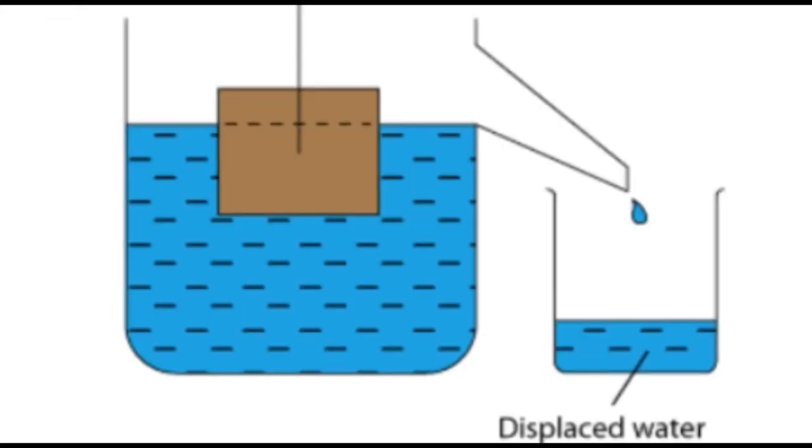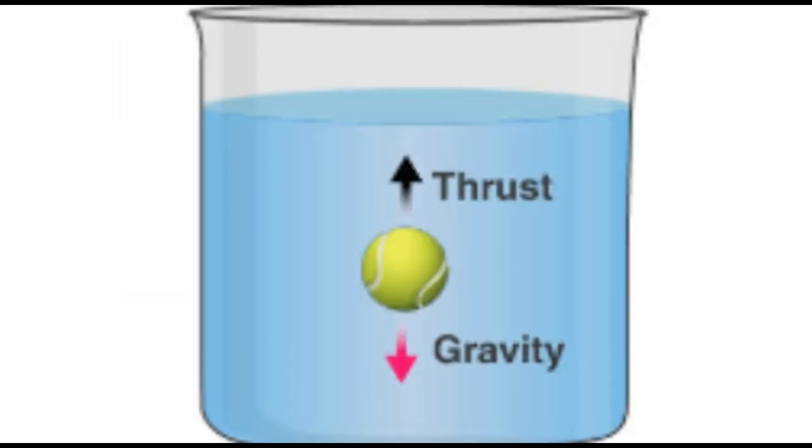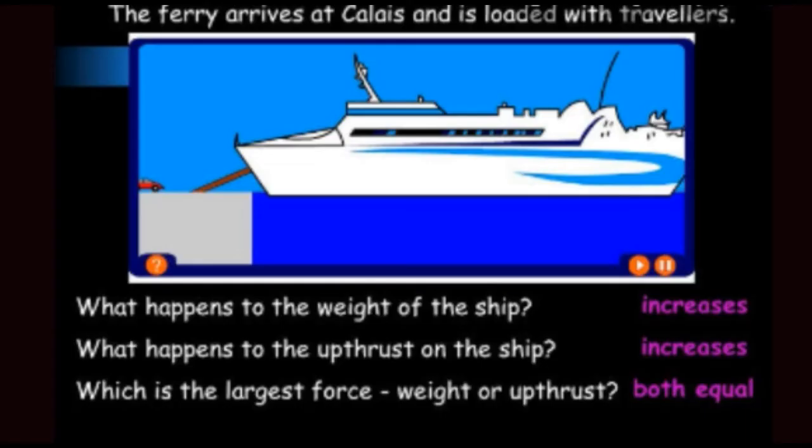Now let's talk about density and upthrust. You can see the piece of wood is displacing the water. That piece is occupying space, and in that place water is displaced. It is due to upthrust. Yes, in the water there is a force of upthrust.